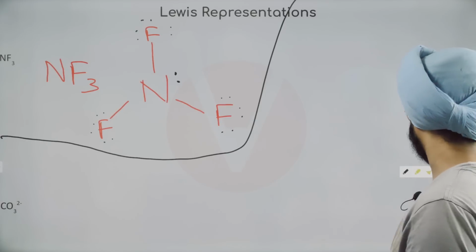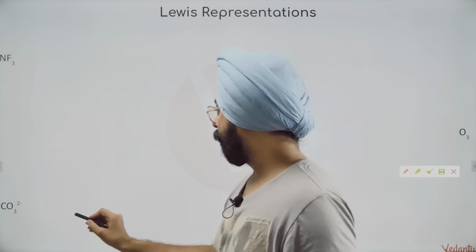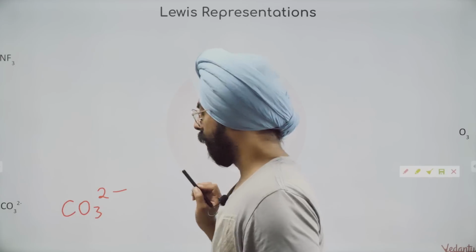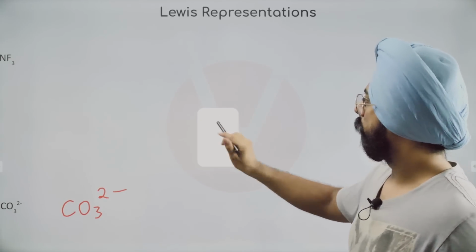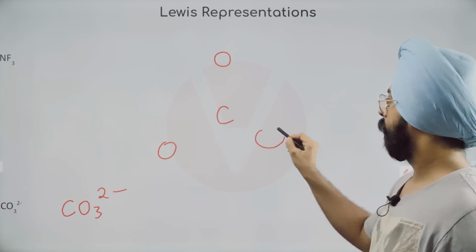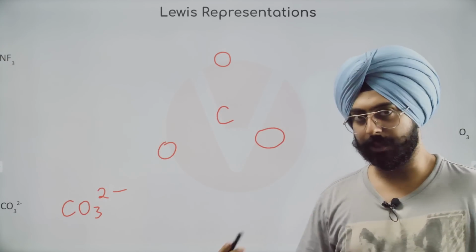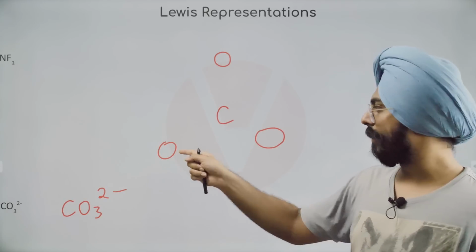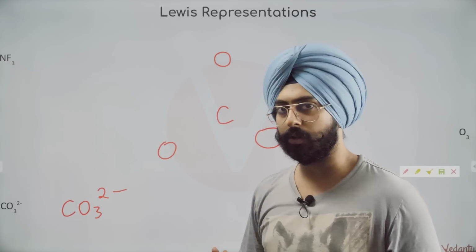Let's clear the board. So we have to make CO3 2 negative. There is a carbon. There are 3 oxygens. 2 negative charge exists. My dear friends, carbon is lesser in electronegativity, oxygen is higher in electronegativity. So it makes sense for us to keep the negative charges on oxygen.